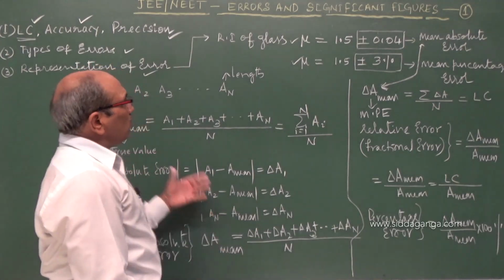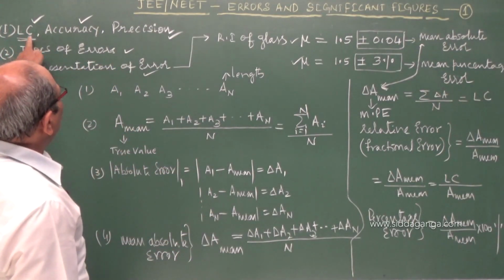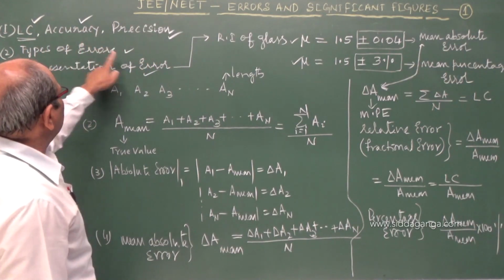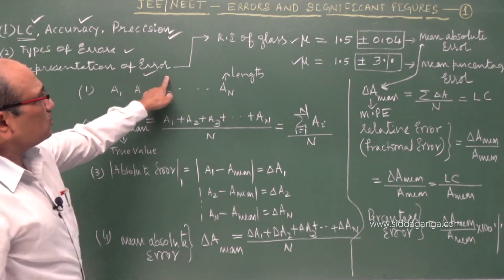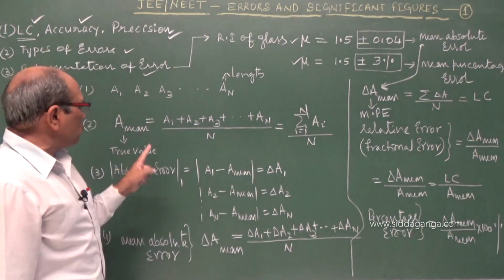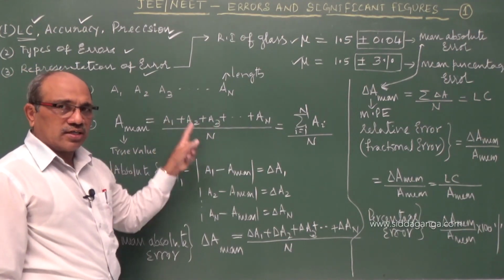So I think you have followed here. These three: what is least count, accuracy and precision, and I have taken types of errors. Percentage representation of errors is of two types. The true value is nothing but the average of the number of trials you have taken.